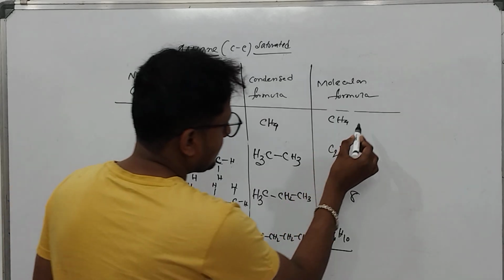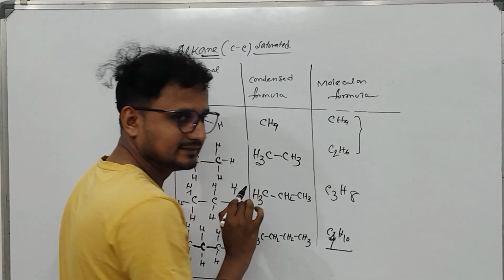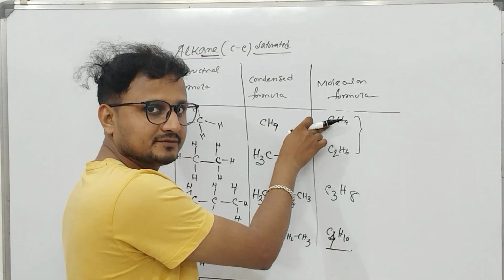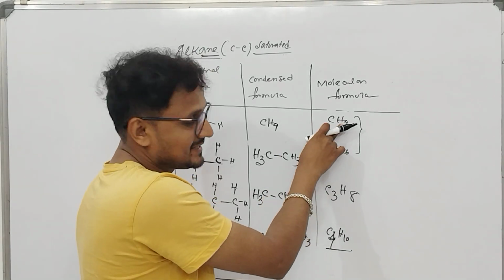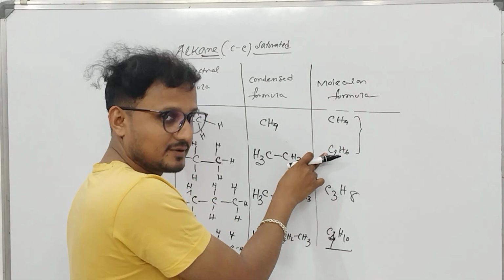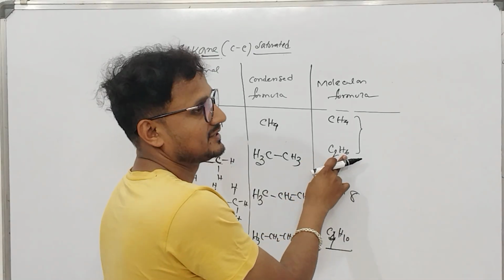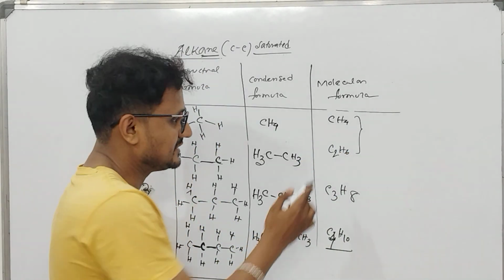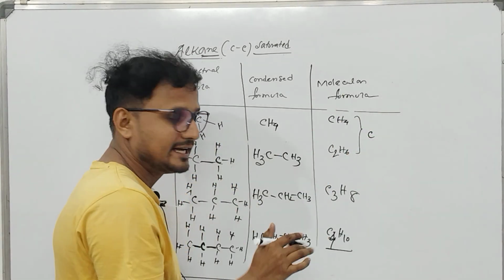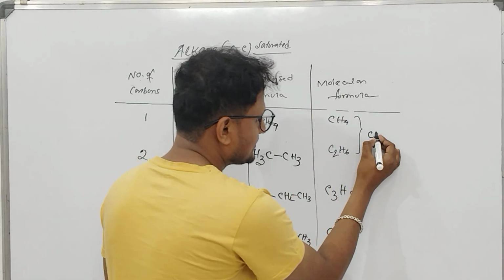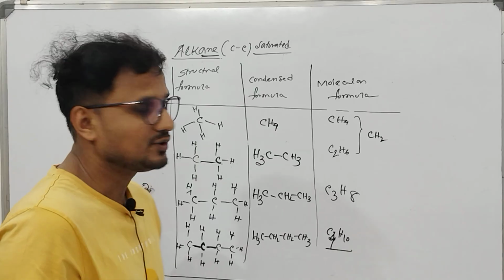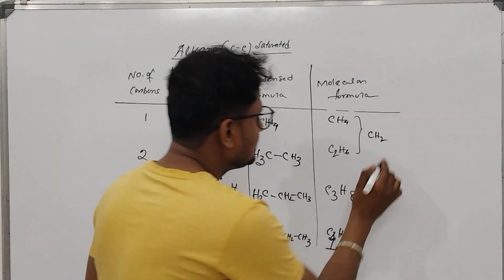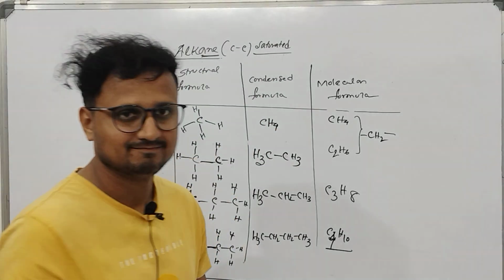what you can see from the first to second. In the first compound, how many carbon is there? 1. How many hydrogens are there? 4. In the second compound, 2 carbons, 6 hydrogens. So what is the difference of carbon between these two? 1 carbon. And what is the difference of hydrogens? 2 hydrogens. So in a series of compounds in alkane, you can understand that there is a difference of CH2.